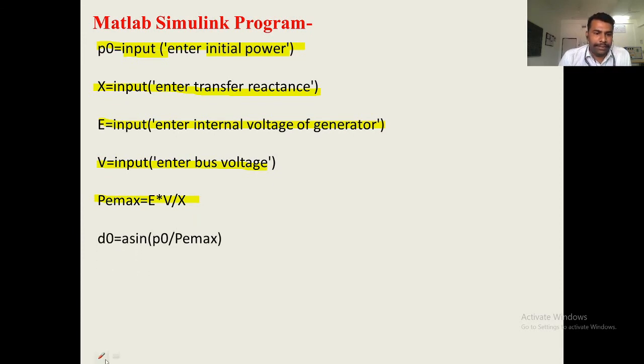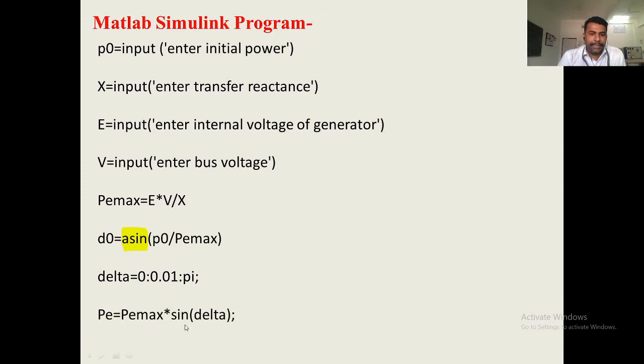Then find out delta 0, the initial power angle. Here delta 0 can be found by taking the inverse of sine. To find the inverse of any trigonometric function in MATLAB, you need to put an 'a' in front of the trigonometric function. Here I have to find the inverse of sine, so just put an 'a' in front of the sine, and you will get the inverse of sine. In this way you will get delta 0. We will initialize the value of delta from 0 to pi.